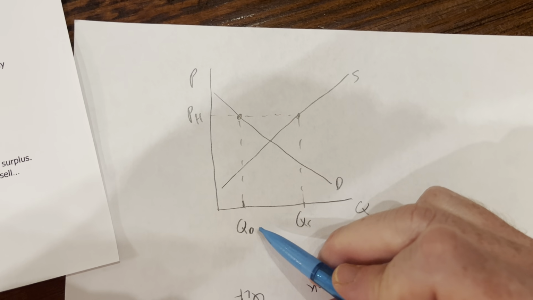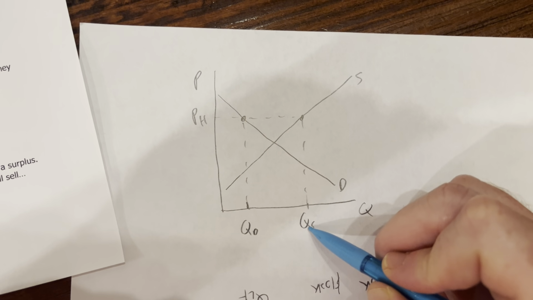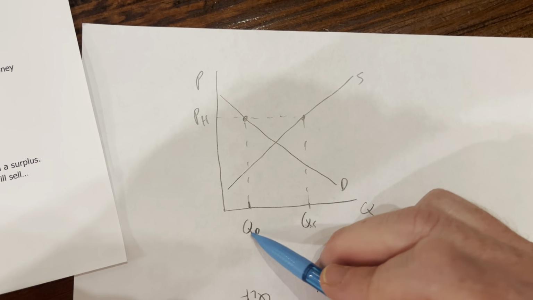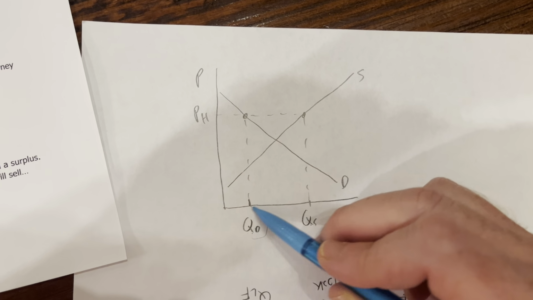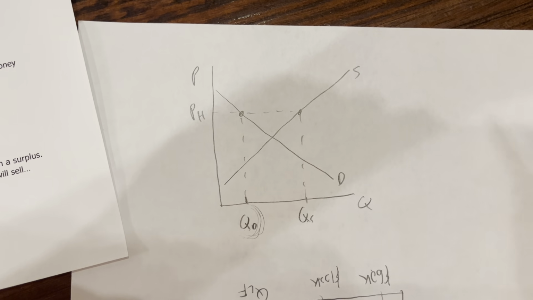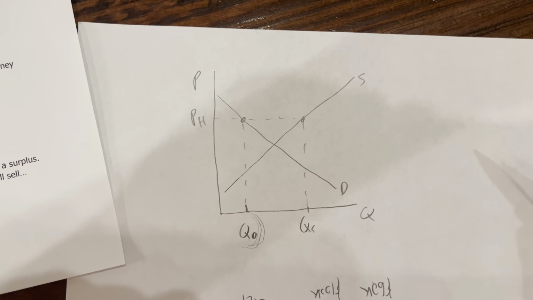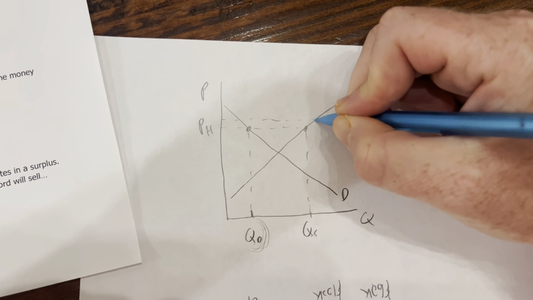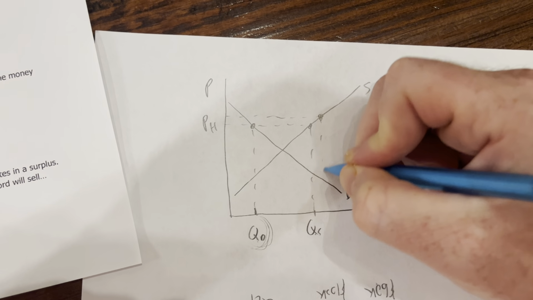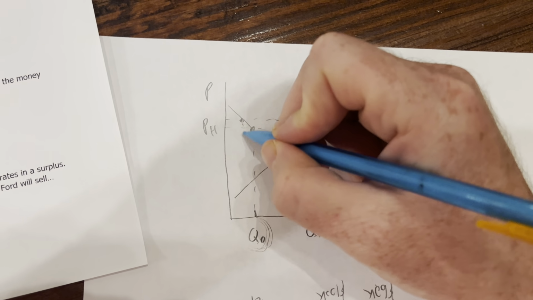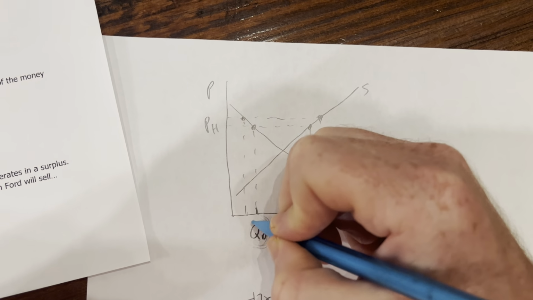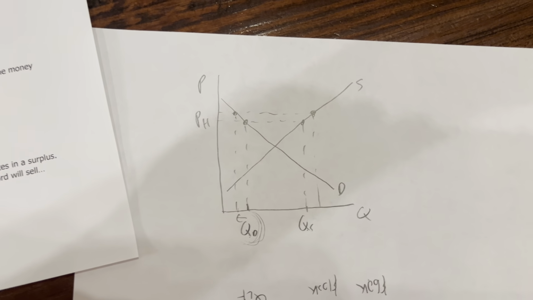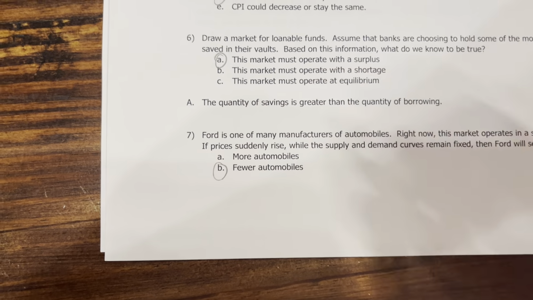Quantity supplied and quantity demanded. This is how much Ford is producing. This is how much the consumers are willing to buy. So they'd only be able to sell that amount because they can only sell what people are willing to purchase. If they raise the price even higher, then that will cause Ford to try to make more vehicles, but the consumers will be willing to buy fewer than they were before. So there should be a reduction in how much they are able to sell. The answer should be B.